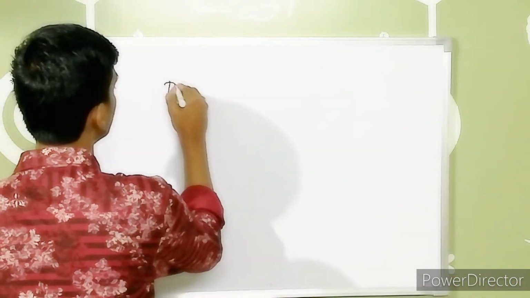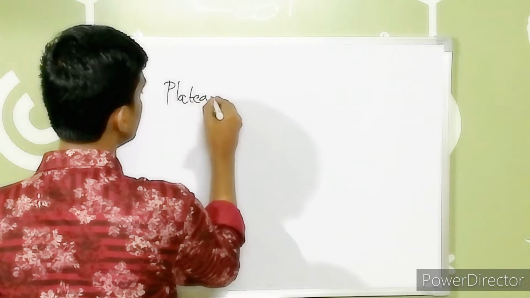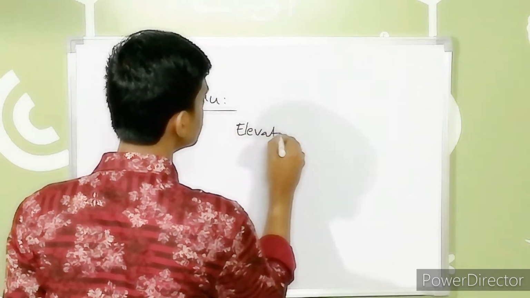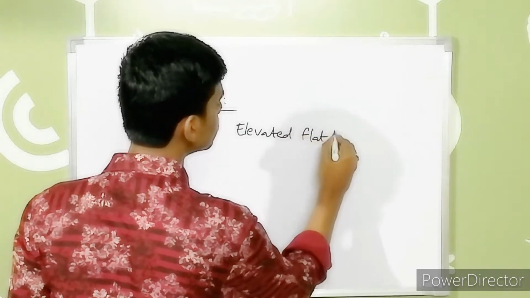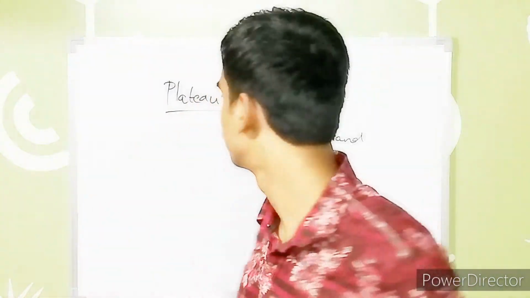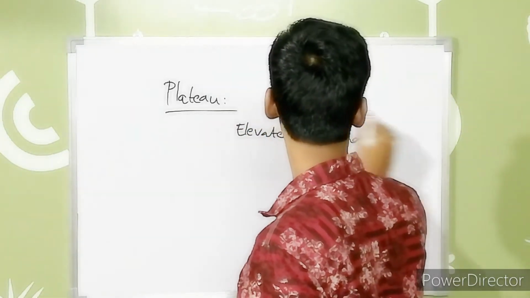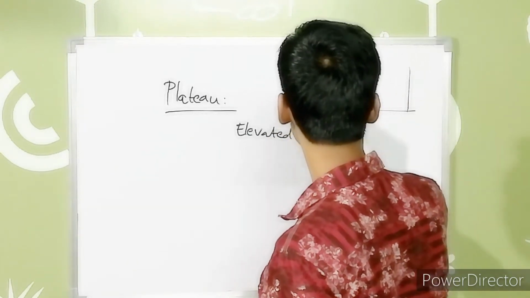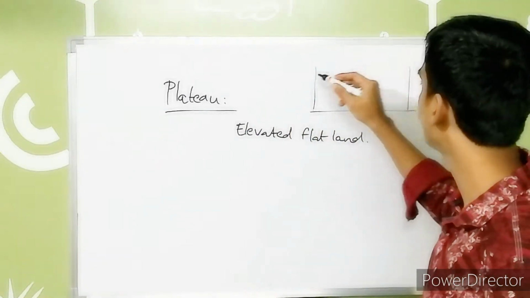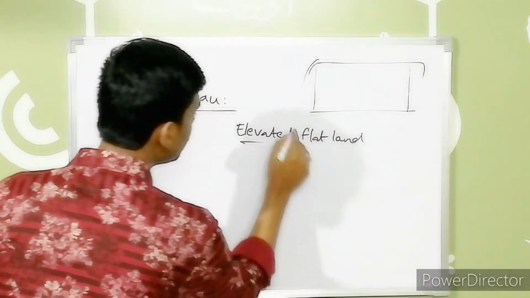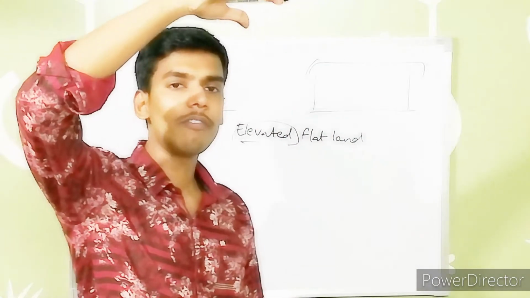So first of all, when you are talking about plateaus, the term plateau means nothing but an elevated flat land. The elevated flat land is known as the plateau. That means from the base level it should be of some height above mean sea level. After coming up some height, it will be a flat area. That is considered as the plateau. Elevated means it is of some height.